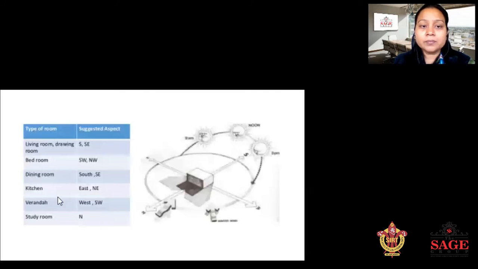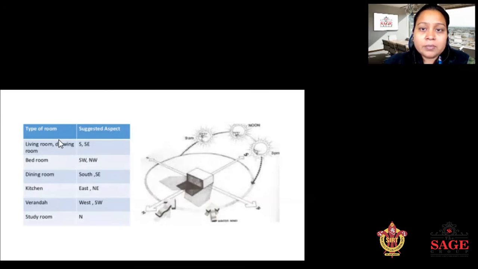There are some rooms and where they are located. First one is the type of room and second one is the suggested aspect, meaning the suggested direction. There are four standard directions, but in this planning system, we consider eight directions: east, west, north, south, southeast, southwest, northeast, and northwest.